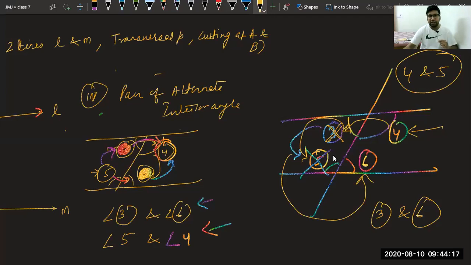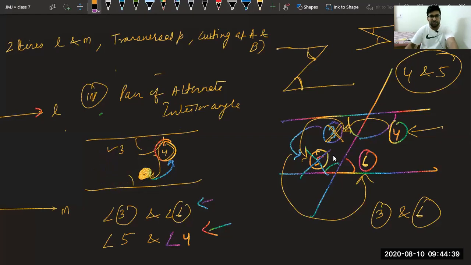One hint is there. If you form a Z, this angle and this angle is the alternate interior angle. If you form a Z like this, this angle and this angle are the alternate interior angles. I hope it is clear. Now we will see alternate exterior angles.